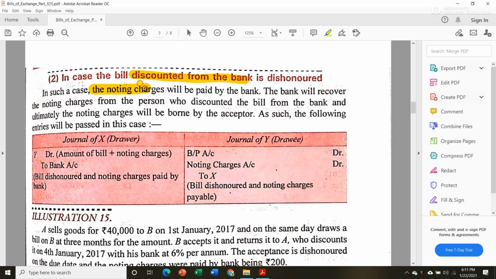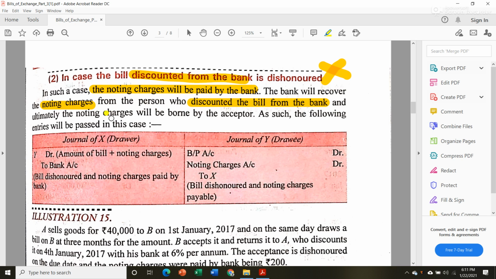In such a case, the noting charges will be paid by the bank, since the bank is the holder of that bill, so they will be the one paying noting charges to the notary public. The bank will recover the noting charges from the person who discounted the bill. Suppose X is the person who discounted the bill from the bank, then the bank will initially pay the noting charges, but later they will recover it from Mr. X, because X is the one who discounted the bill.